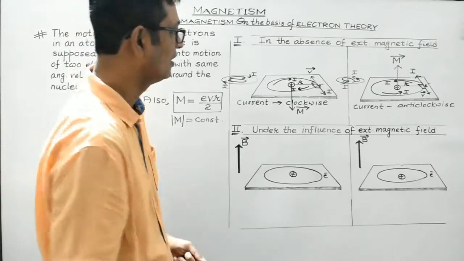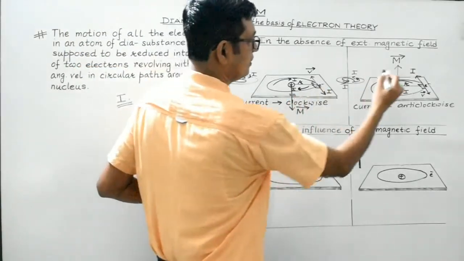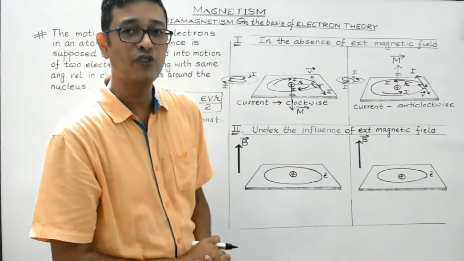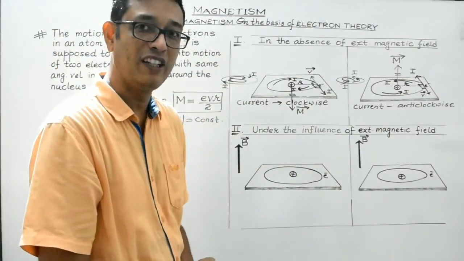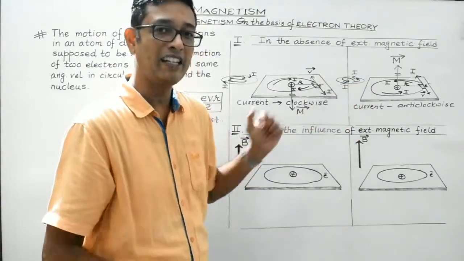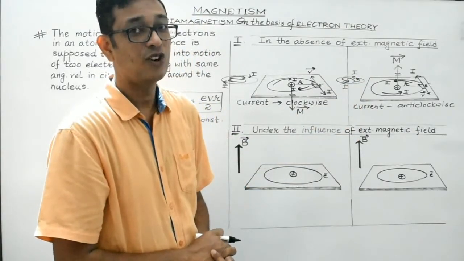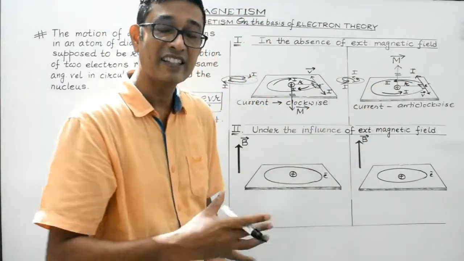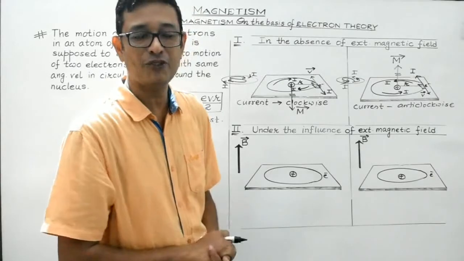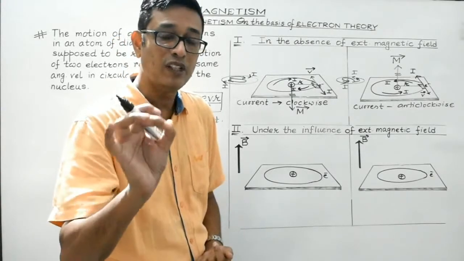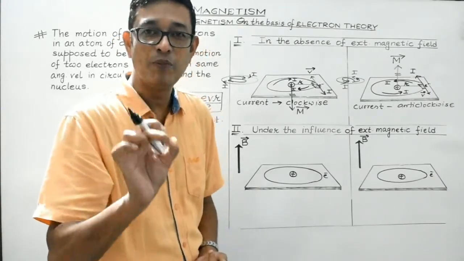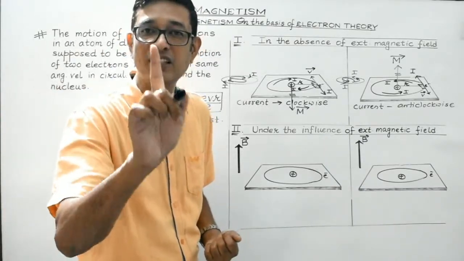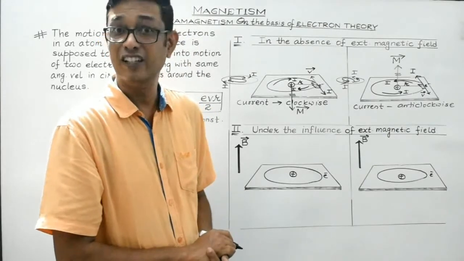So now look, students, these two magnetic moments, due to the revolution of the electrons around the nucleus, are equal in magnitude and oppositely directed, and thus obviously they tend to cancel out or nullify the effect of each other. Therefore students, the net magnetic moment of each atom of a diamagnetic substance is always 0. Clear?